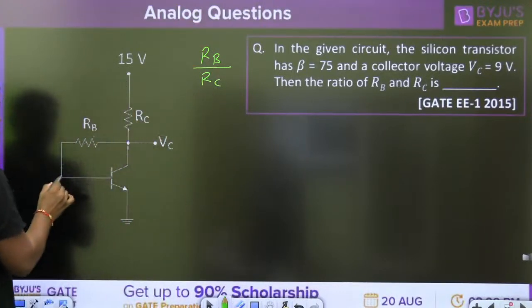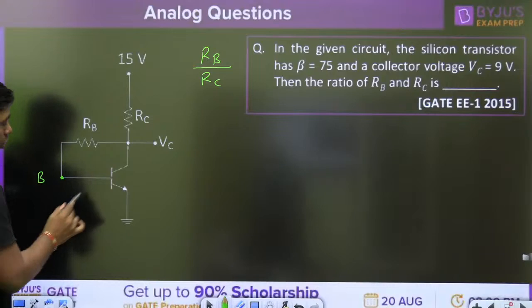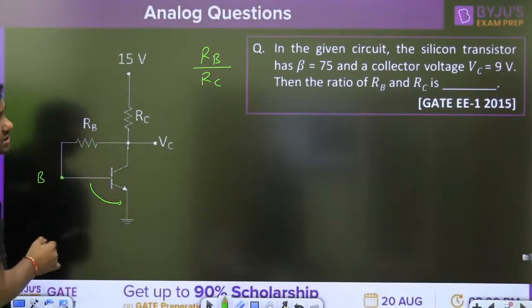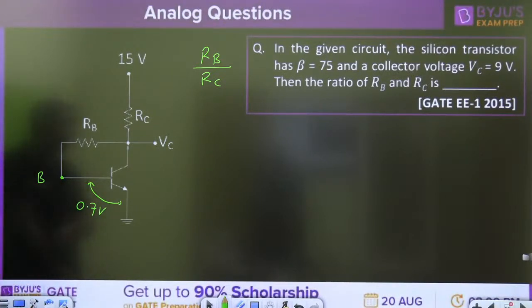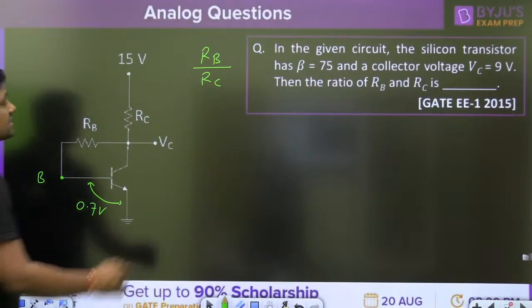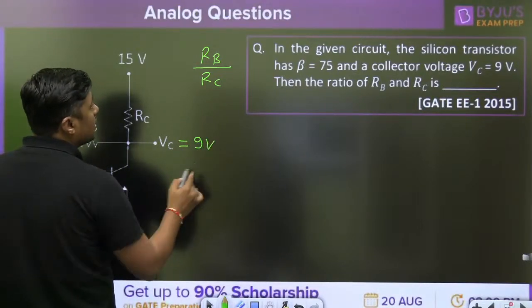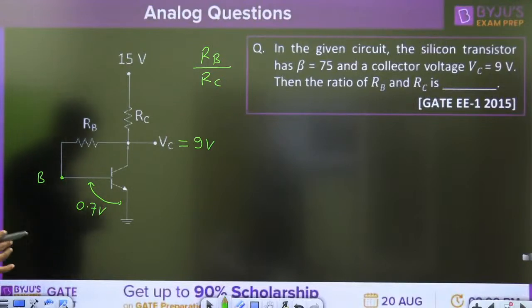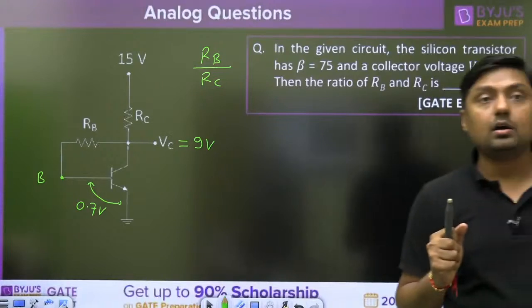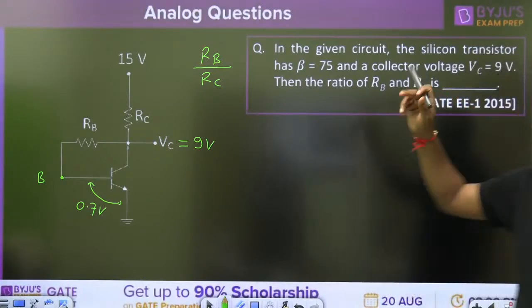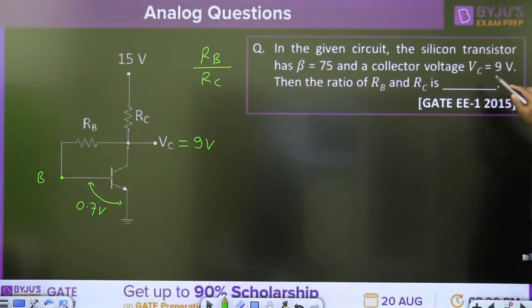It is connected to collector terminal, it is connected to base terminal. Because it is given the silicon transistor, we are taking the voltage at this point as 0.7 volt. It is not mentioned, but the typical value is 0.7 volt. Beta is 75. VC is given as 9 volt. Now, normally, current distribution. Please try to give me the answer for this question. It is electrical set 1 in 2015, a 2 marks question.